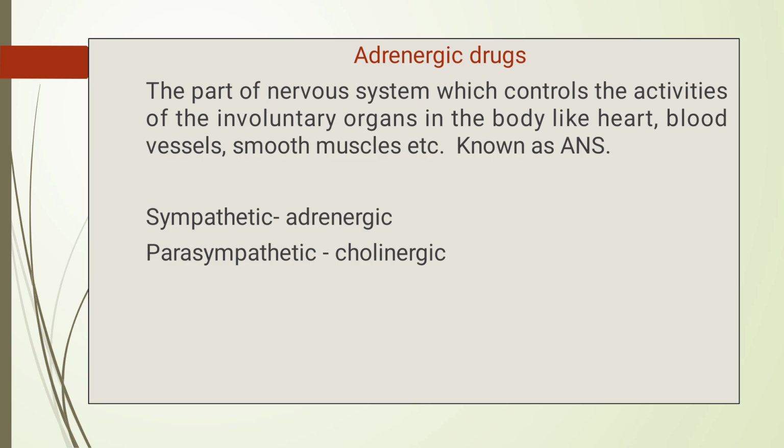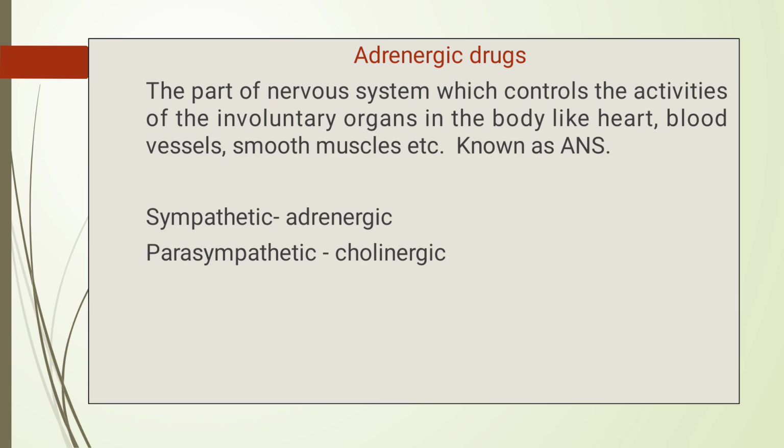The parasympathetic division is also divided into two parts, parasympathomimetics and parasympatholytics. Parasympathomimetics increase the action, or mimic the action, of the neurotransmitter released by cholinergic nerve fibers, that is acetylcholine.